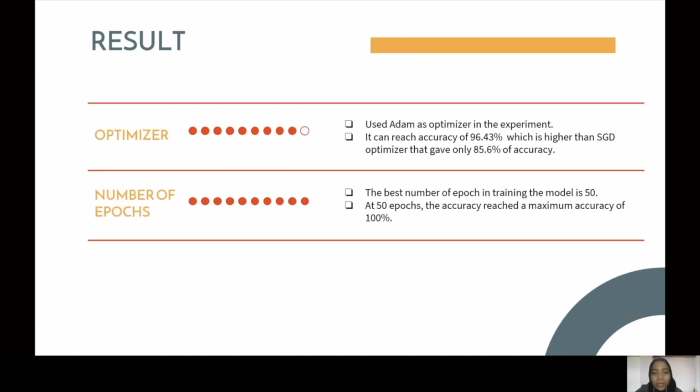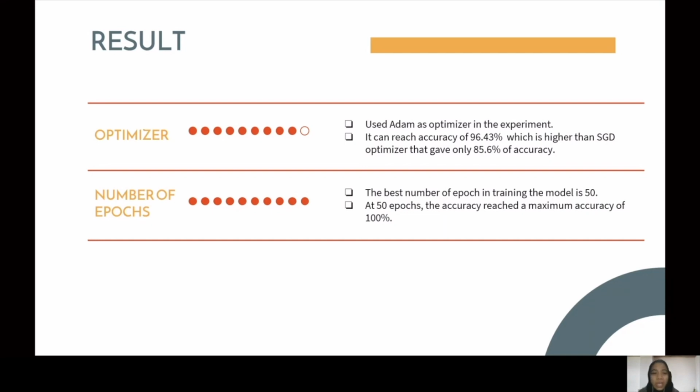Next, for the optimizer, we use Adam as our optimizer in the experiment. Adam optimization is a stochastic gradient descent method that is based on adaptive estimation of first order and second order moments.